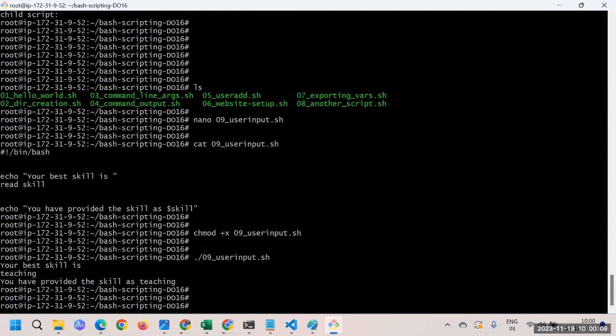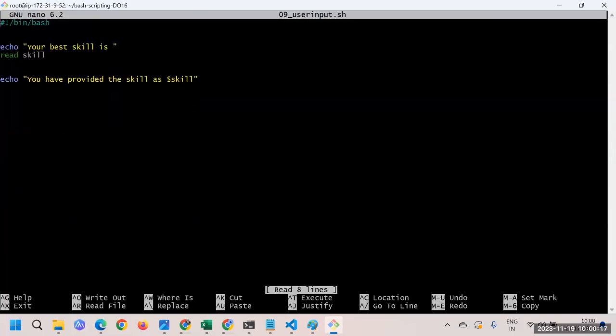What I'm going to do is modify the existing script itself. So here I'll say nano 09, and here we'll do something like read. I'm directly showing you how we can take a prompt. When you want a prompt, just use the -p option, since you're asking for the username and then a password.